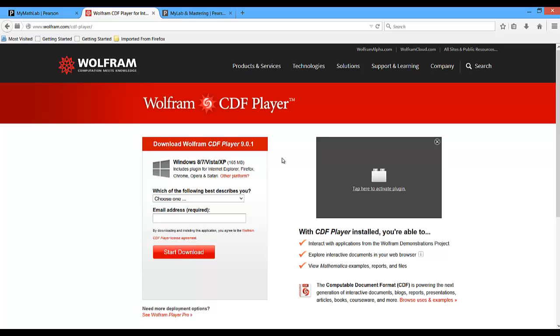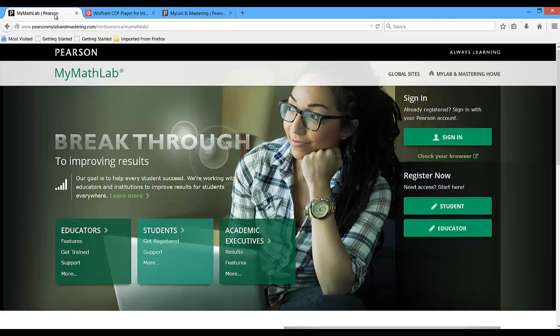Okay, once you get the CDF Player on your computer, you get the plug-in in there. The second thing I told you to do was to go to Pearson's MyMathLab. So once I click into my address bar here, www.mymathlab.com, you'll get to a page that looks like this. Don't sign in yet. You will have to come in here and get registered for my class. So let me show you what that will look like.